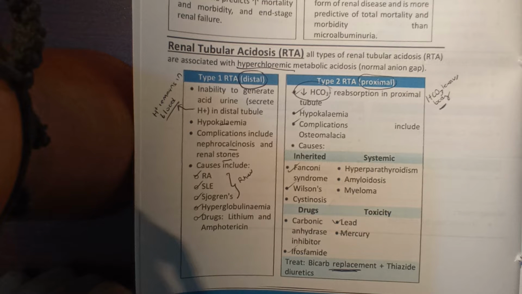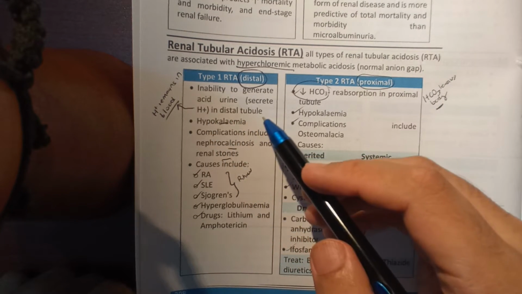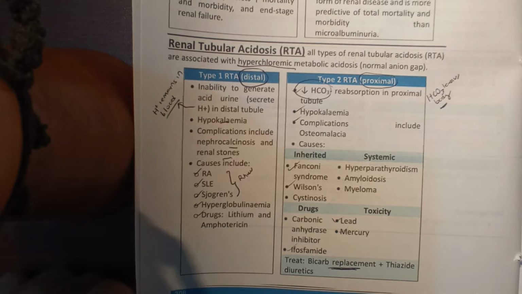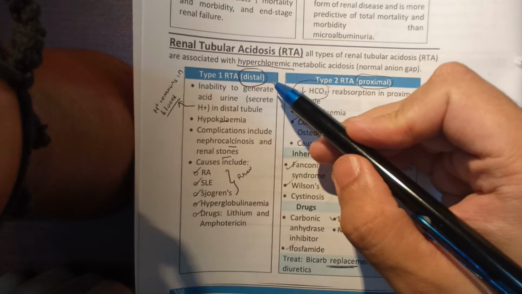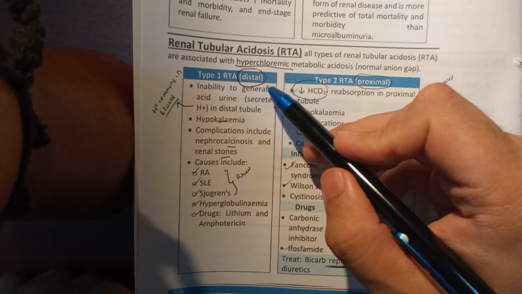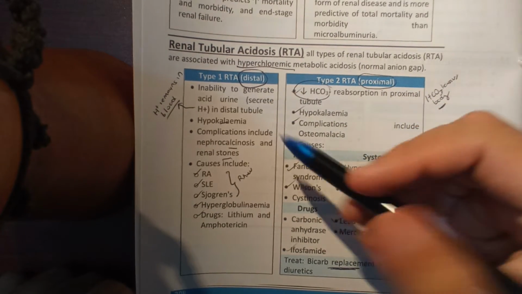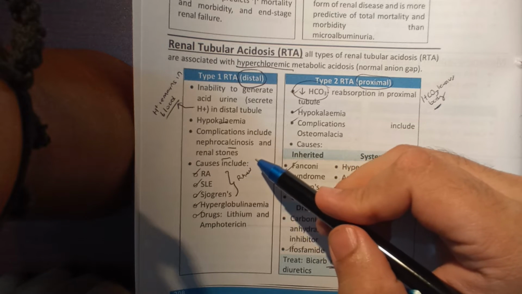So type 1 RTA is basically an inability to generate acidic urine, to secrete hydrogen in the distal tubule. So hydrogen remains in the blood, which causes the blood to be more acidic. And this happens in the distal tubule, not proximal. Proximal is the starting, distal is the end. And hypokalemia is there. Complications include nephrocalcinosis and renal stones.